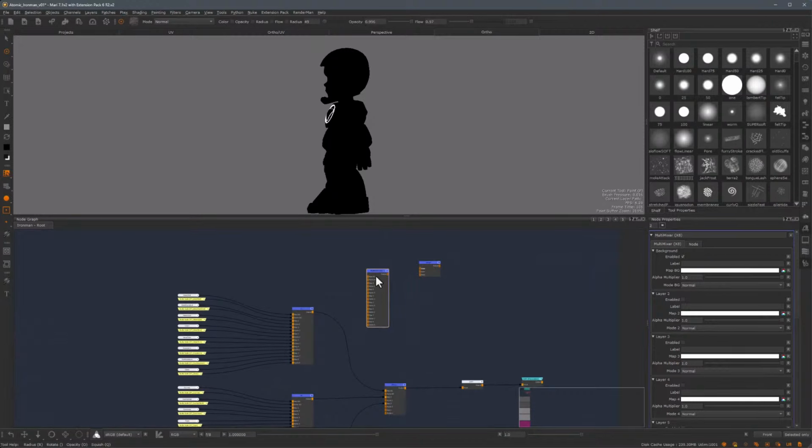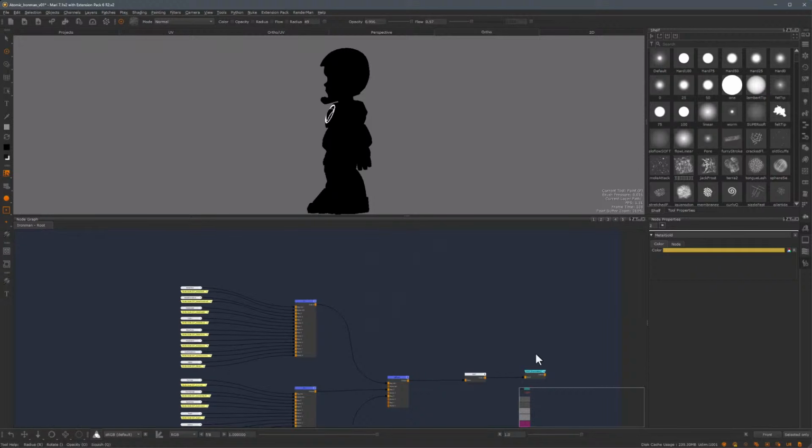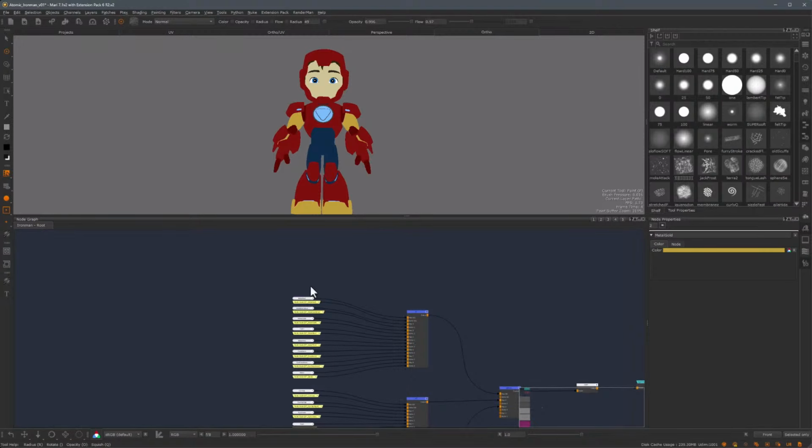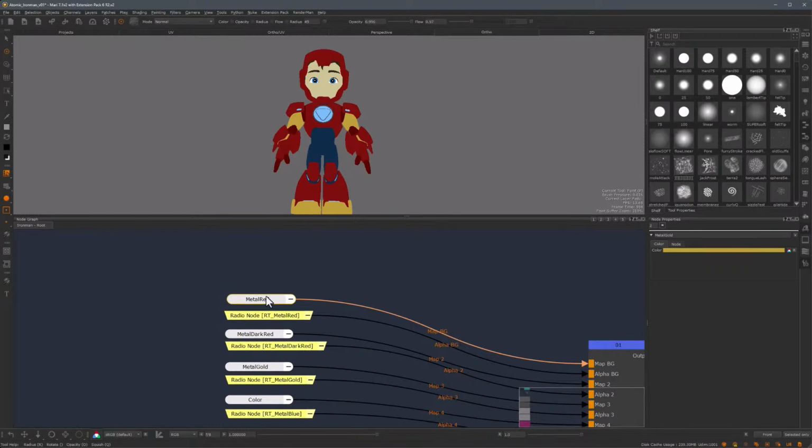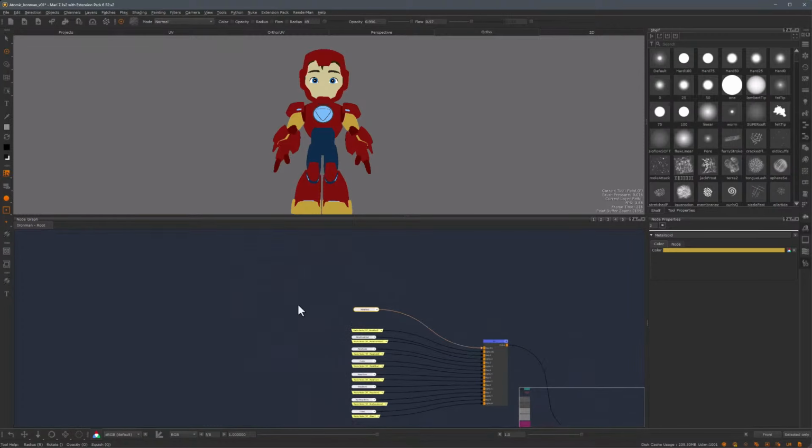So I can achieve the same result by using 7 merge nodes. So let's see what happened. I'm just gonna go in here and view this transmitter node. And what I've done in here is basically set up a simplified version of the texturing tree where I have a color representing that selection group. I have the selection mask that's separating this color from the next one. So the way your texture graph is going to come together is by replacing this color node with multiple texture nodes and multiple adjustment nodes.